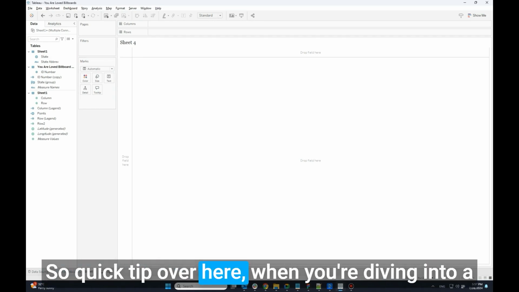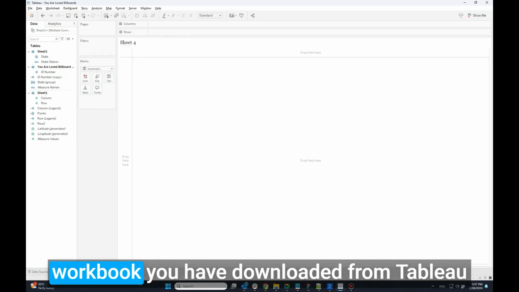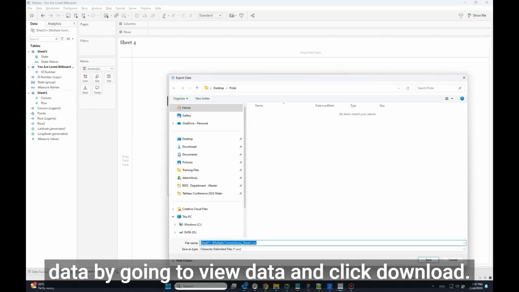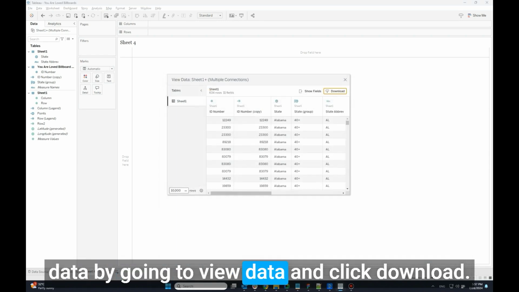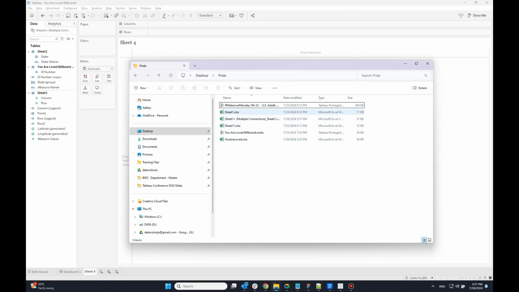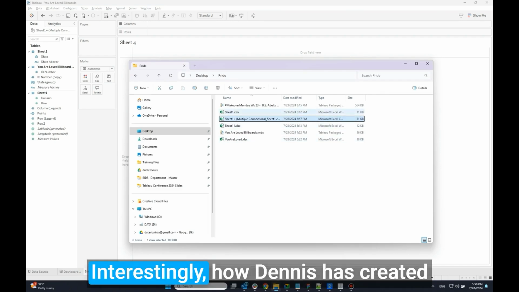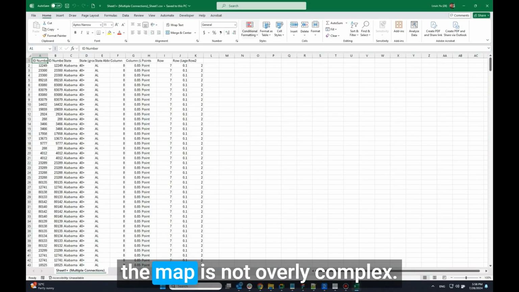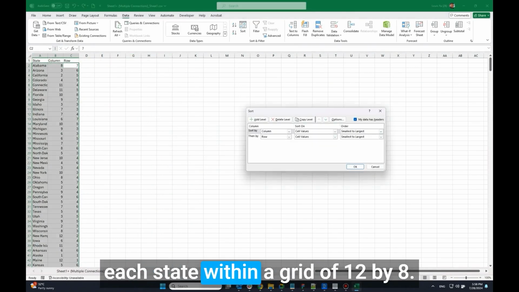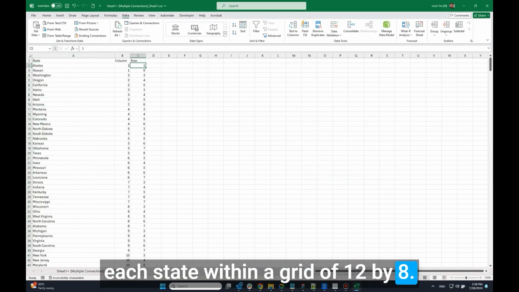So quick tip over here, when you're diving into the workbook you have downloaded from Tableau Public, you can also download a copy of the data by going to View Data and click Download. Interestingly, how Dennis has created the map is not overly complex. It's assigning a specific location for each state within a grid of 12 by 8.